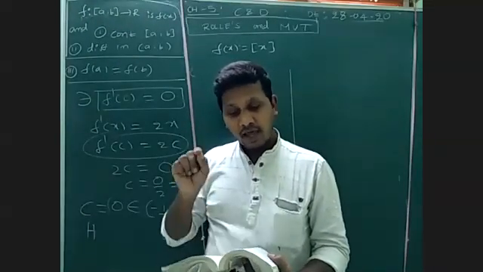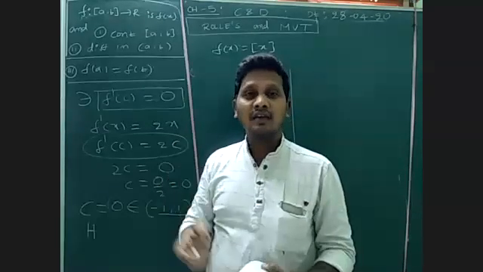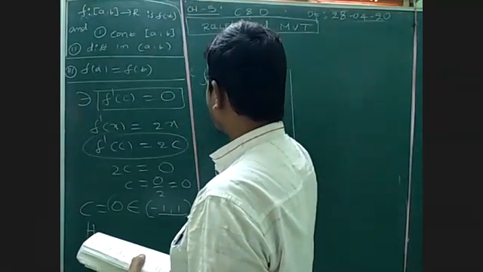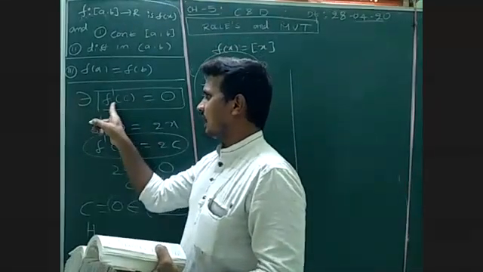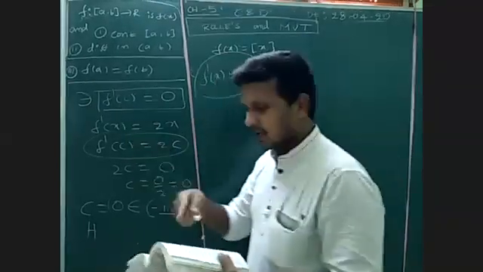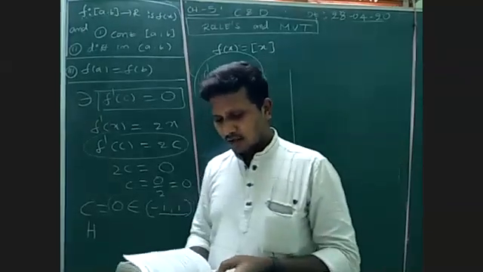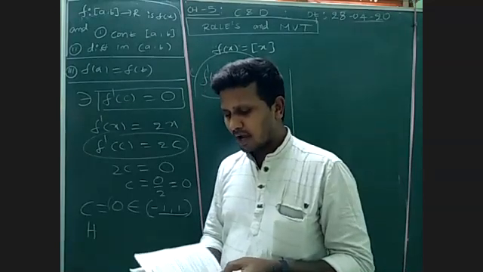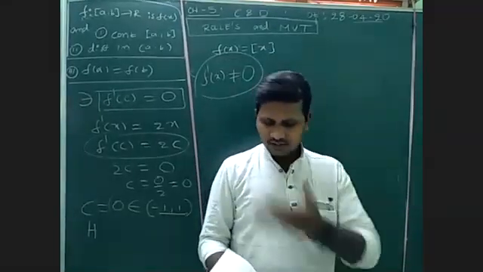If f dash of x does not vanish anywhere, this should not equal 0. But the condition in Rolle's theorem is f dash of c equal to 0, which must hold. But clearly they have given that f dash of x is not equal to 0. Then prove that f of minus 5 is not equal to f of 5. We can easily prove it, not a problem.